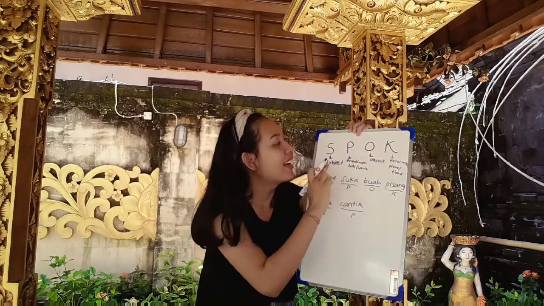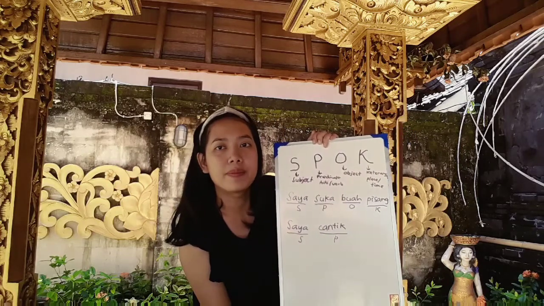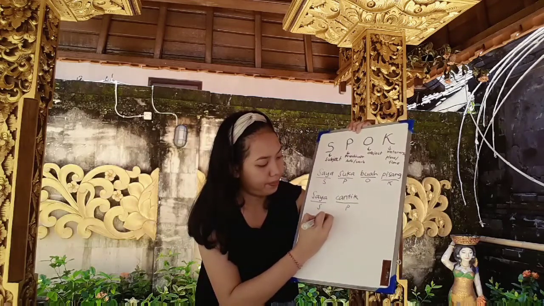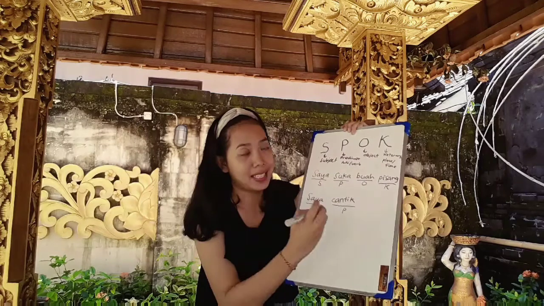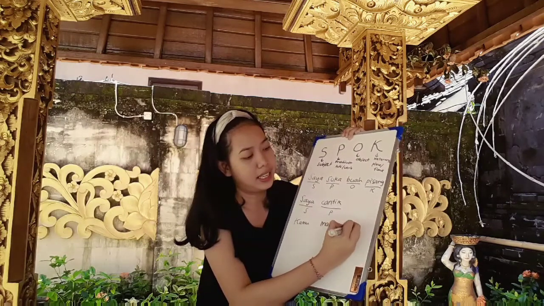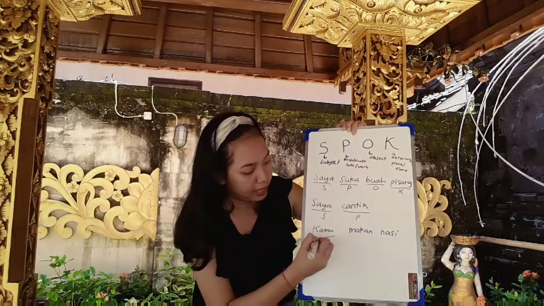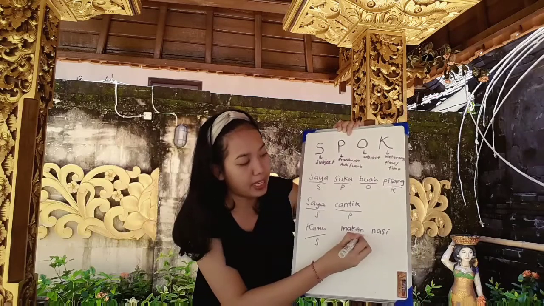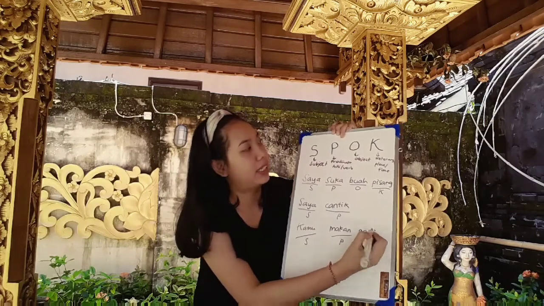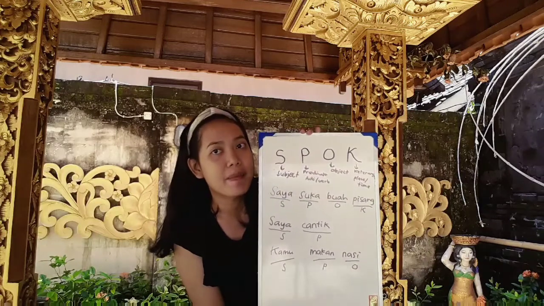And then the other example: kamu, you, makan nasi. So what do you think? Kamu will be the subject, right? The person. Makan is a verb. Verb is predicate, so P. Nasi is the object, the O. So this is how to make sentences in Bahasa Indonesia.